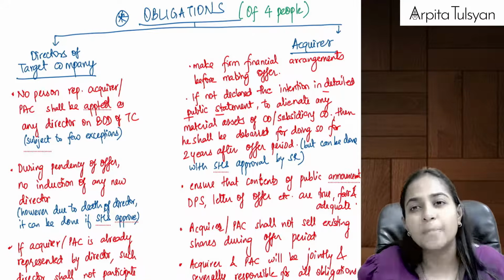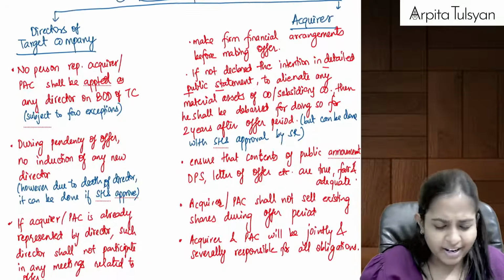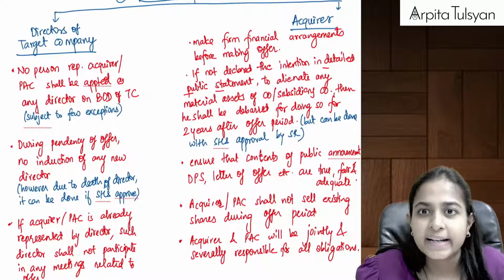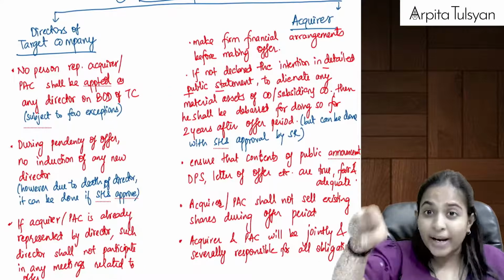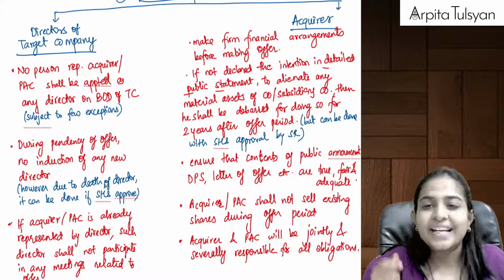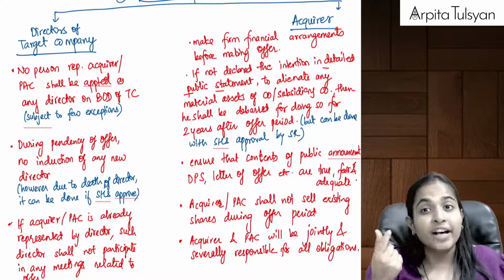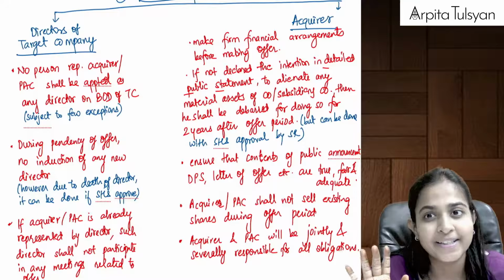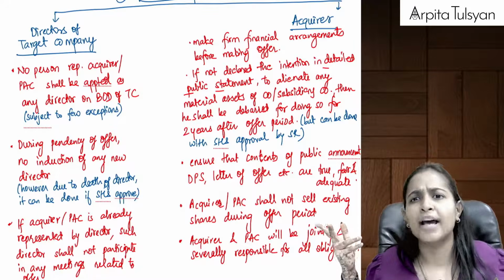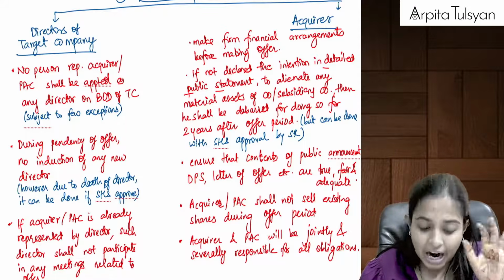Second obligation comes on whom? Second obligation is of the acquirer. Very, very simple. Now see, can we say he's going to acquire some shares in the target company? So he's going to get the shares. If he's going to get the shares, he will have to spend money. He will have to pay money to the existing shareholders, etc. So make sure that you have done all the financial arrangements. Later when the public accepts your offer, then you cannot say, no, I don't have money. So first make sure that you do firm financial arrangements.